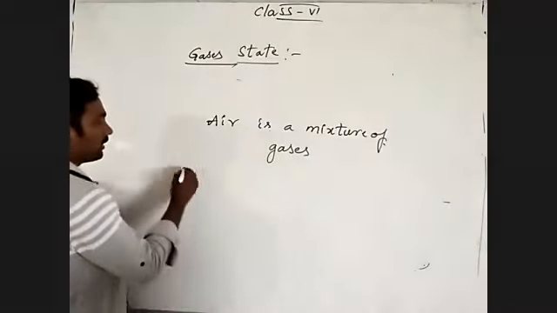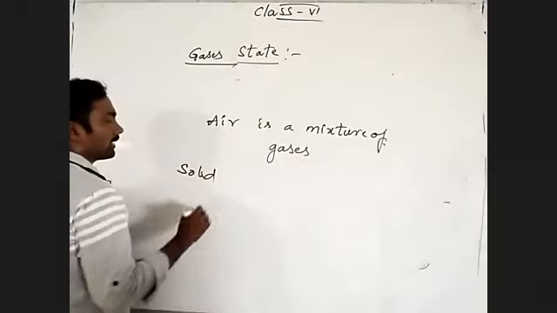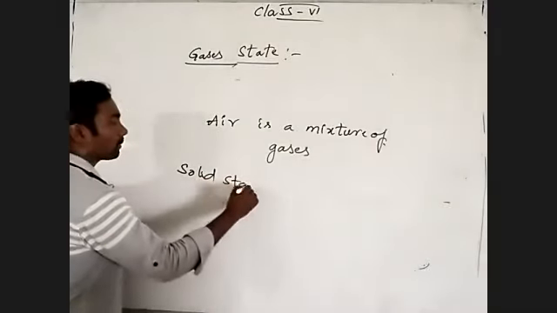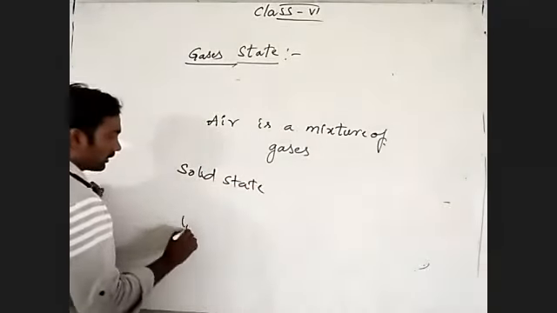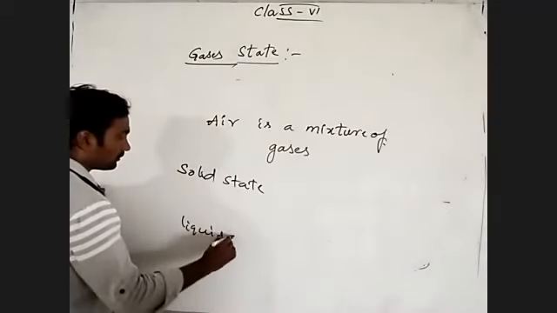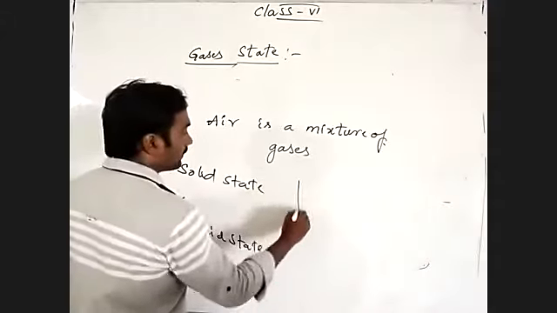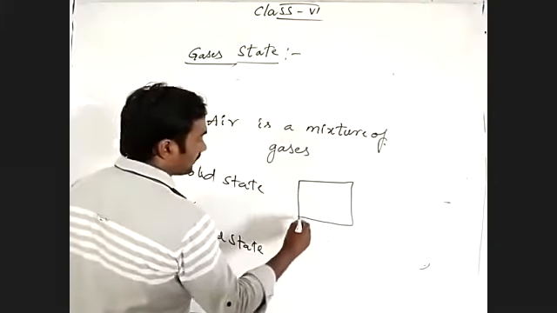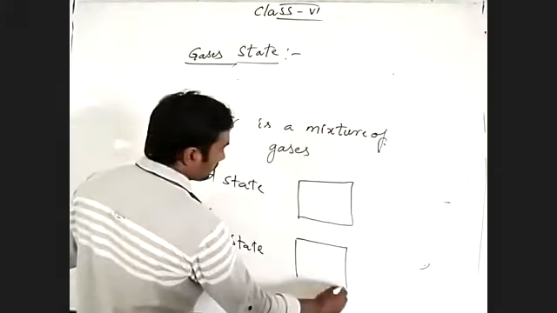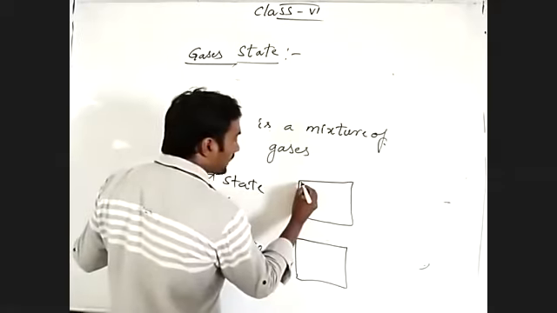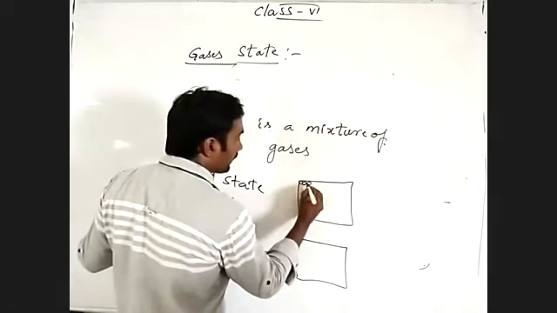Let's talk about how the particles are arranged in the solid state, liquid state and gaseous state. In the solid state, the particles are very closely packed.